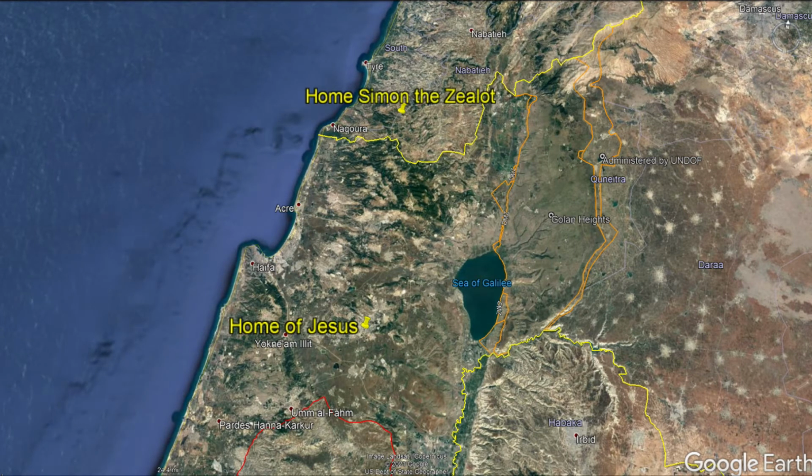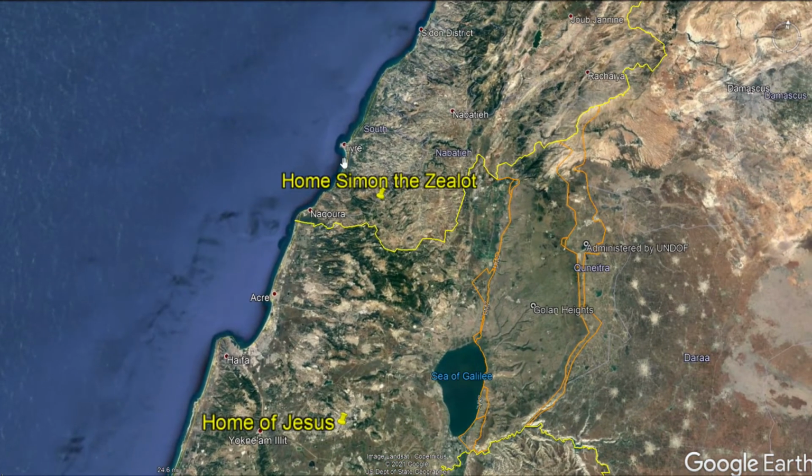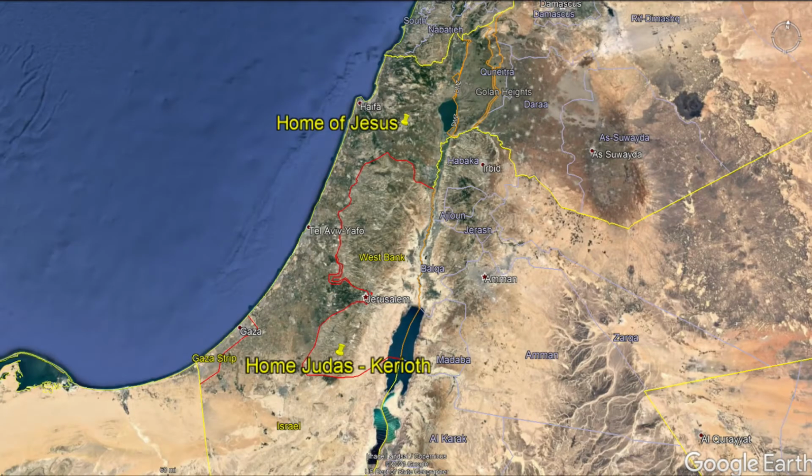Simon the Zealot, and also Simon the Canaanite, we know where he is from. He's also more of an outsider, more of a border town kind of a person. Now, Judas is the one with the big city, very educated. It was Matthew and Judas that were probably the most educated of the disciples.